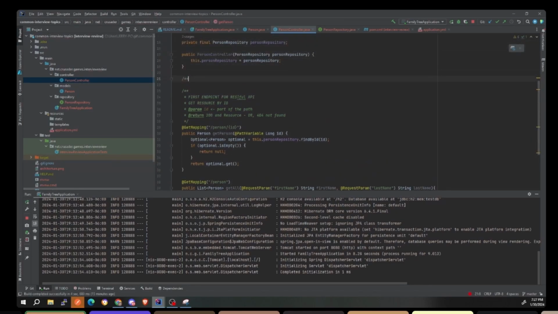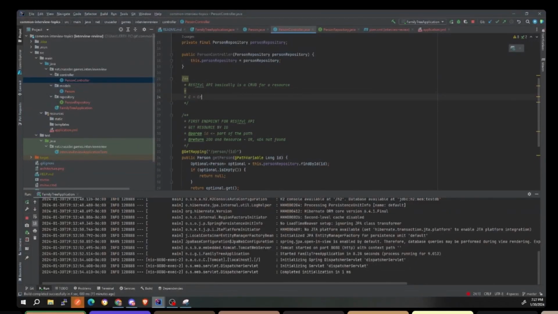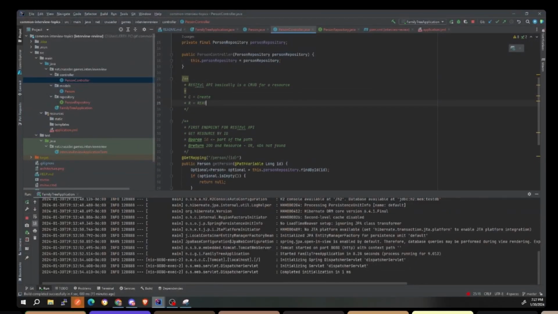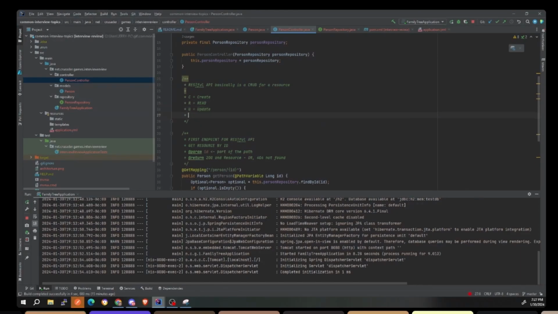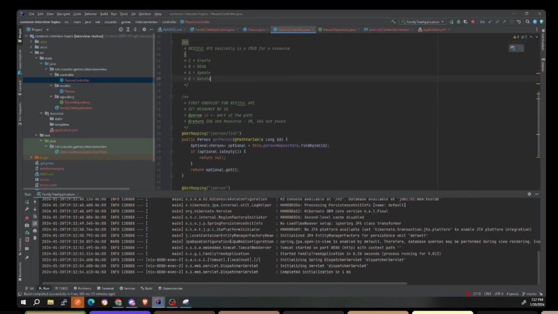So a RESTful API basically is a CRUD for a resource. And then what's CRUD? C is equal to create, R is equal to read, U is equal to update, and D is equal to delete. Okay. So you now have create, read, update, delete.